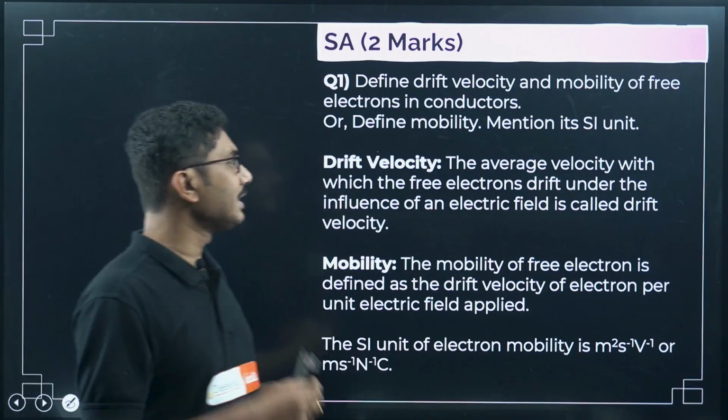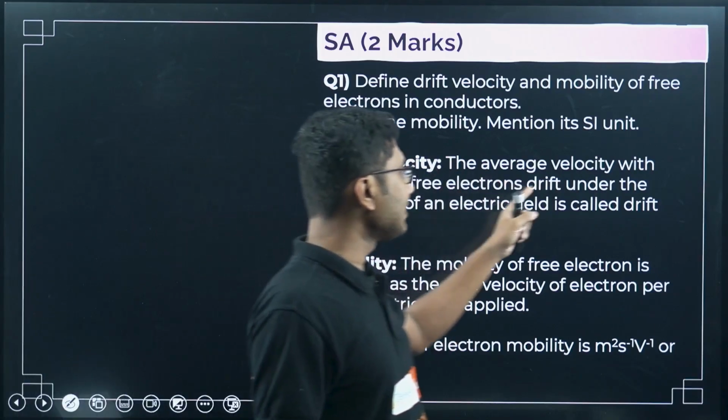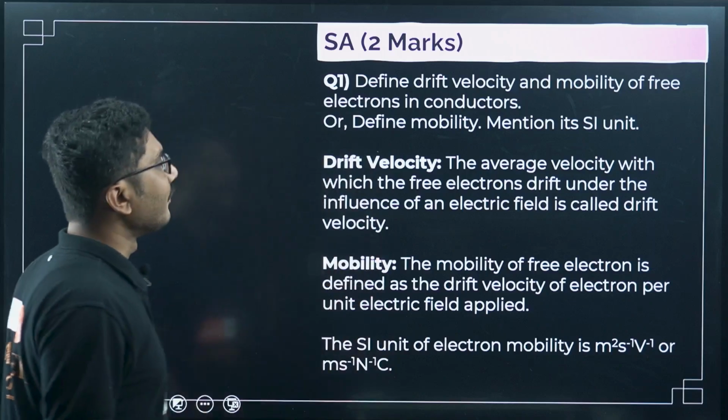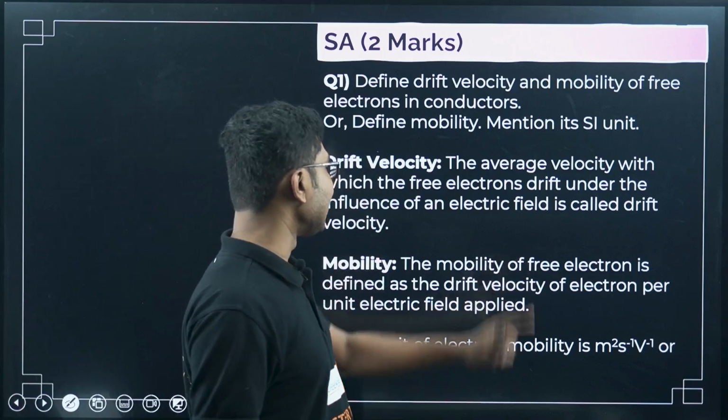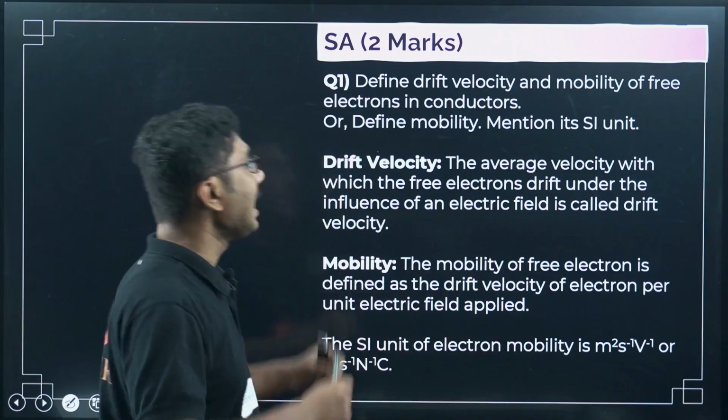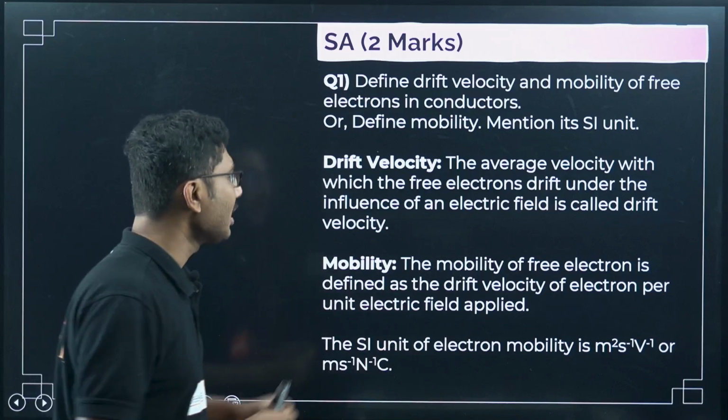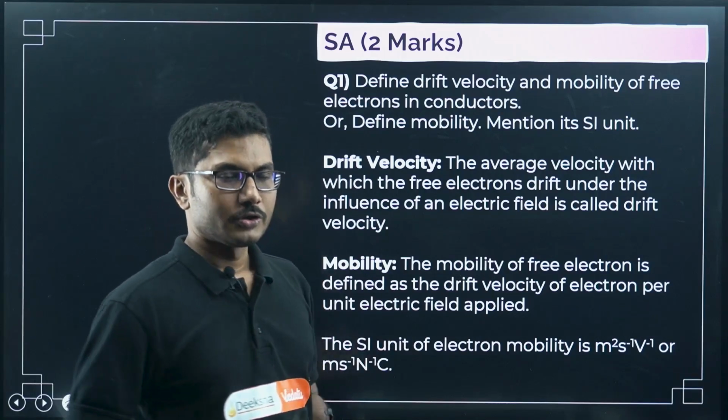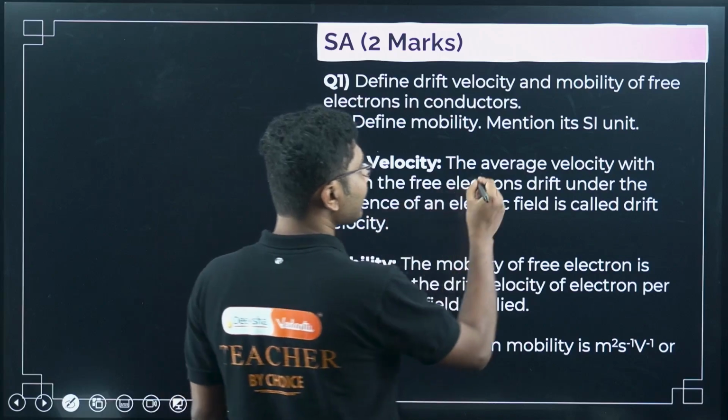What is drift velocity? Drift velocity is the average velocity with which the free electrons drift under the influence of an electric field. So first of all, what are the important terms here?